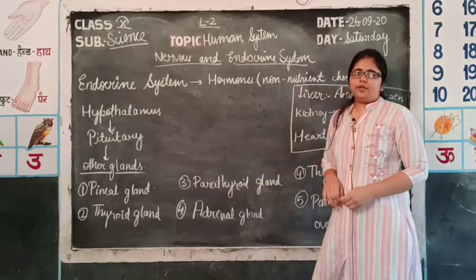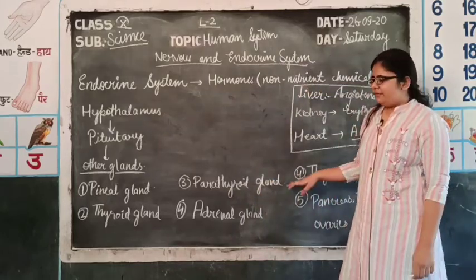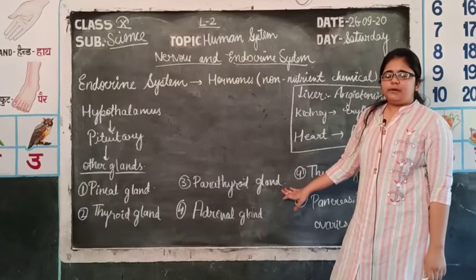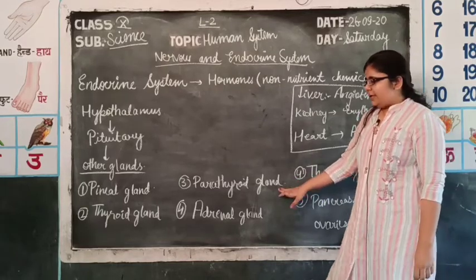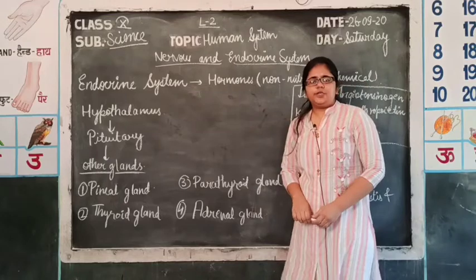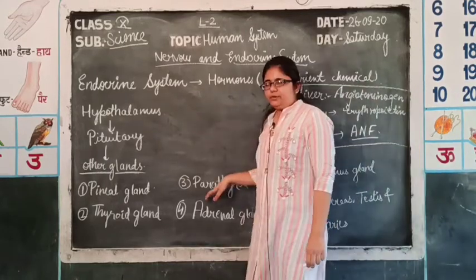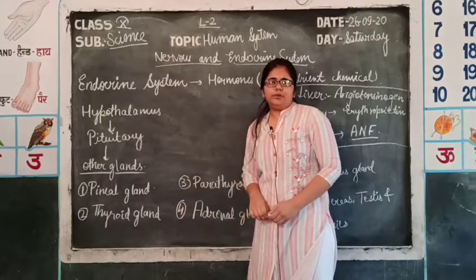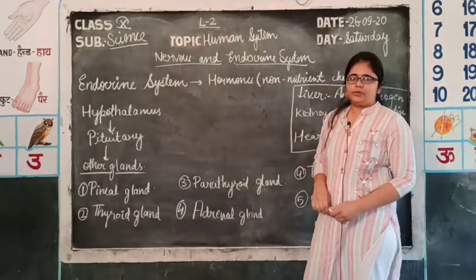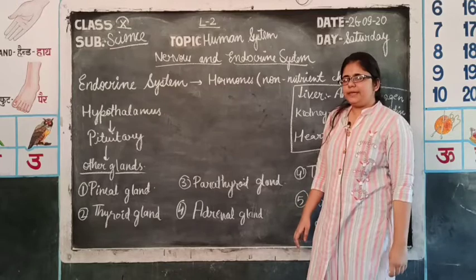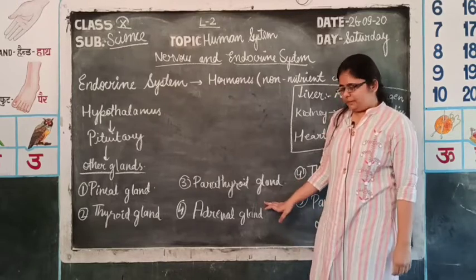Parathyroid gland secretes the hormone parathormone, which increases the calcium level in the blood. So, it helps in regulating the calcium and phosphorus level in the blood. In opposition to the parathyroid, the thyroid gland also has one more secretion, which is thyrocalcitonin, which also helps in maintaining the blood calcium level.